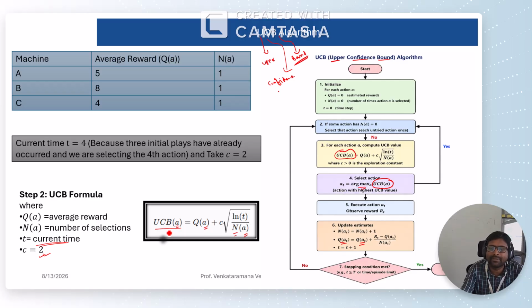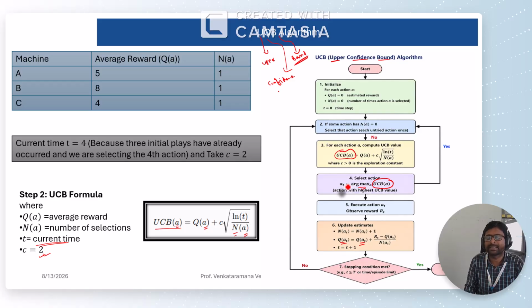Okay, so I will explain the step by step process with numericals, then we can easily understand how it will work. So I hope you understand this concept. We have to calculate the UCB value for each machine A, B, C, and among all the values, the machine which has the highest upper confidence bound value will be considered to play.